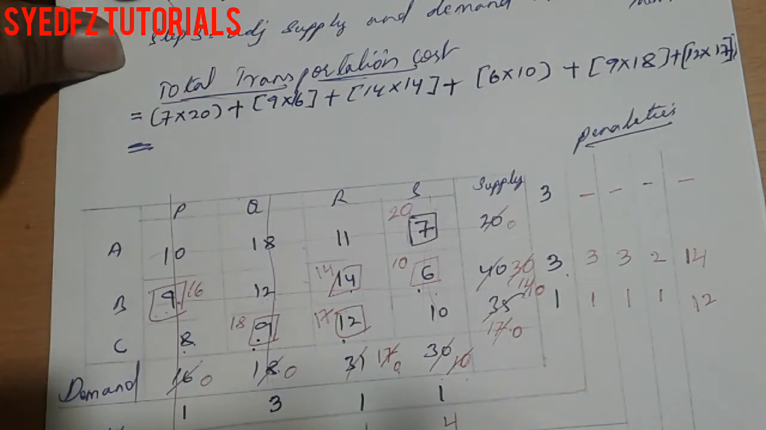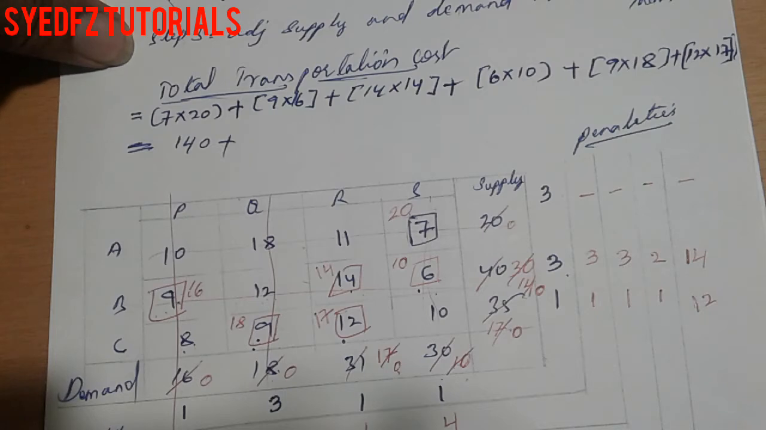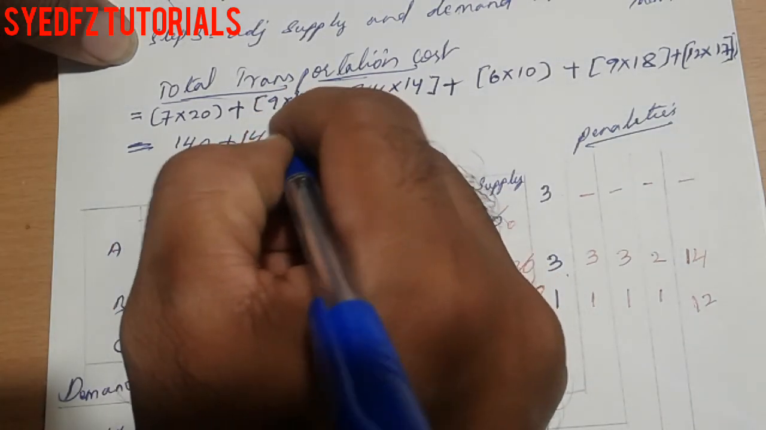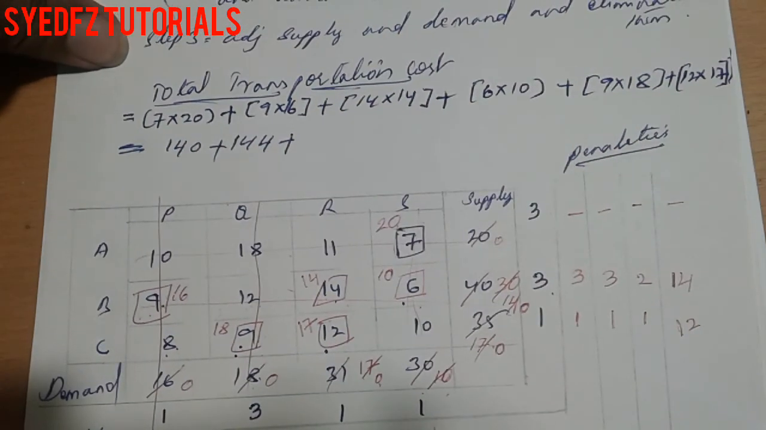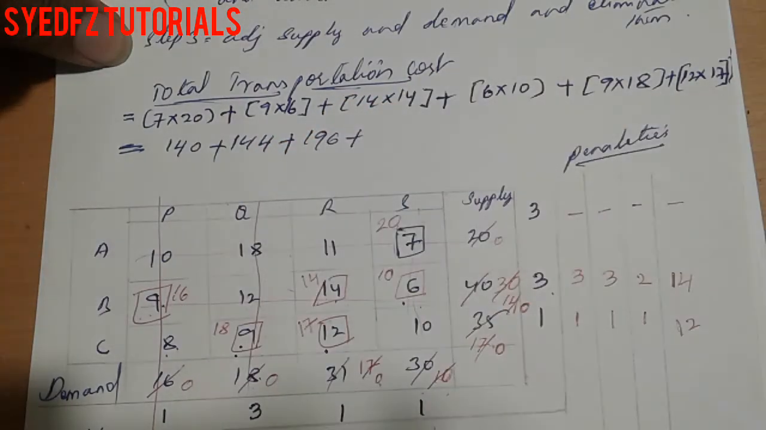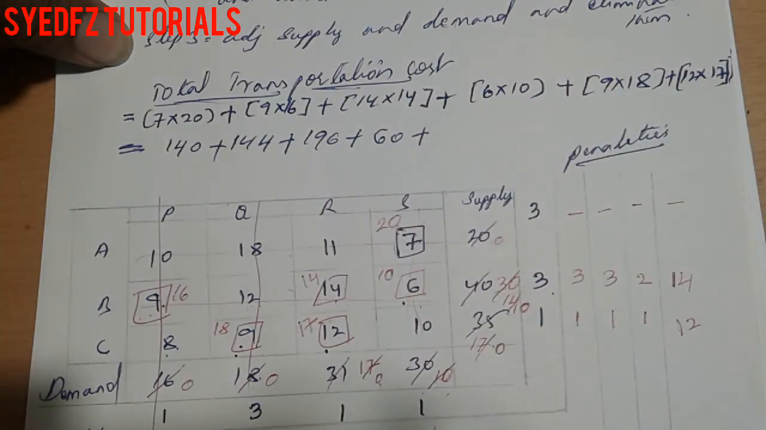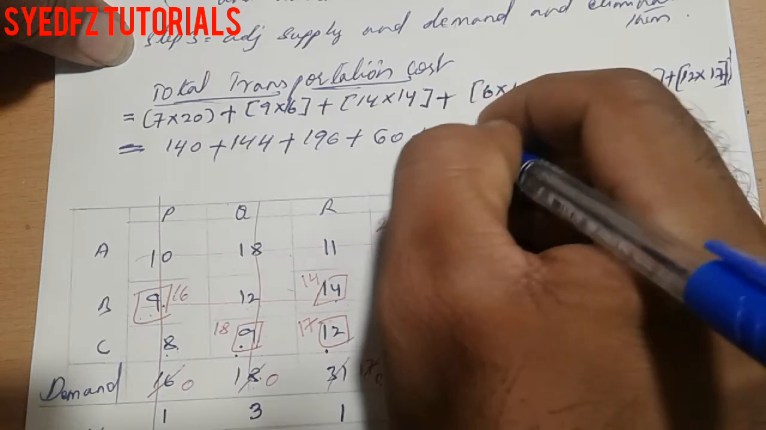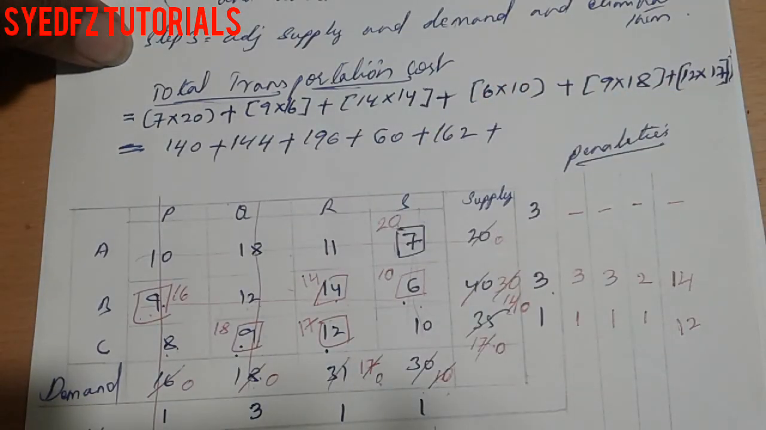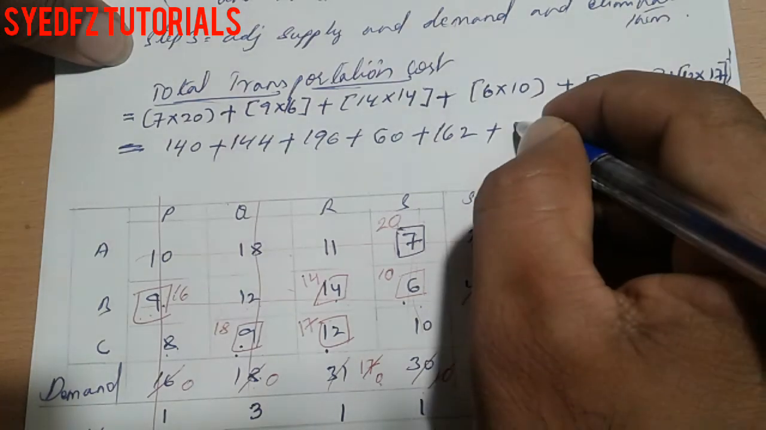Multiply this one, you will get 140, plus 16 into 9, 144, plus 14 into 14, 196, plus 6 into 10, 60, plus 9 into 18, 162, plus 12 into 17, 204.